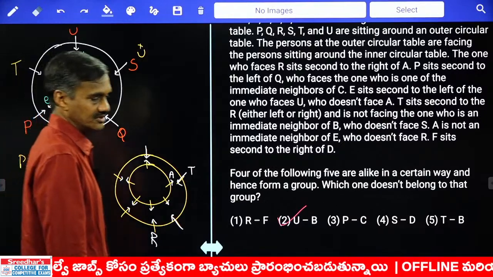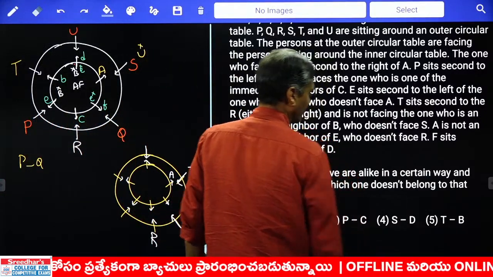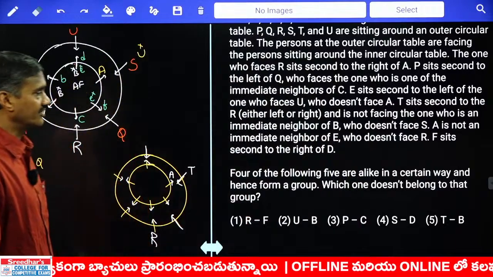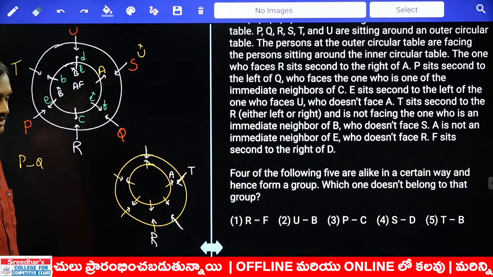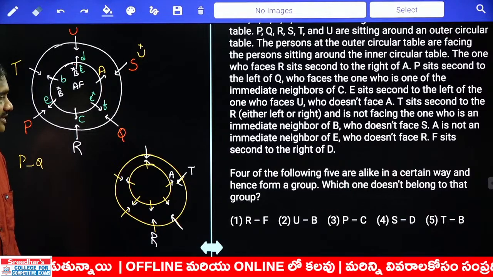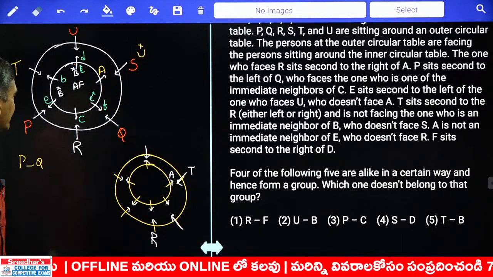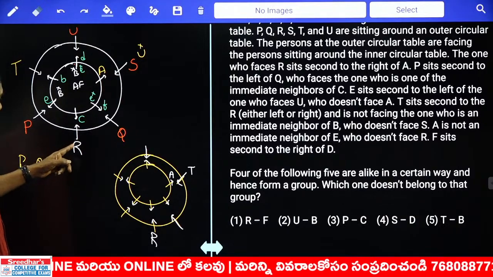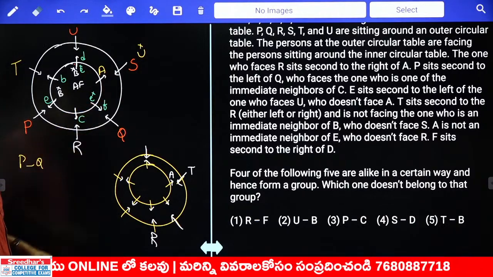Now in this question number 3, four out of the following means it is an odd one out. Four out of the following five are alike in a set and hence form a group. And find the one which does not belong to that group. Then it is odd one out. R and F. What do you mean by this R and F here? R's opposite immediate left is F.